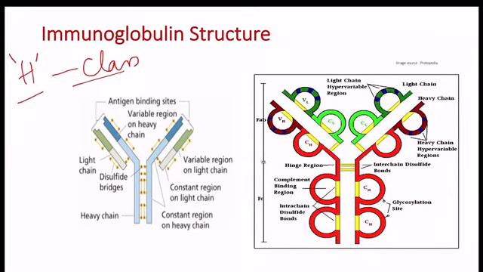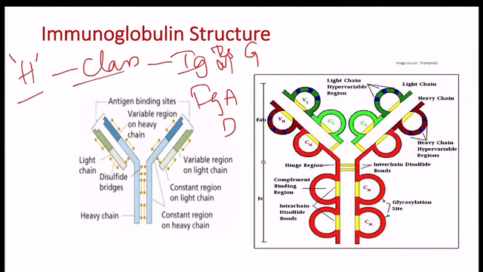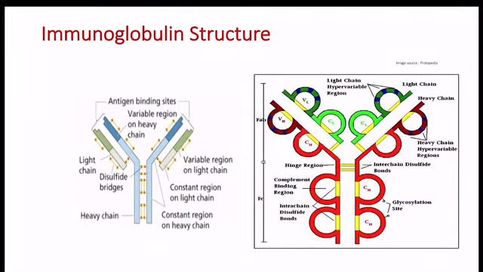Based on this structure of heavy chain, immunoglobulins are classified into IgM, IgA, IgD, IgG and IgE. M, G, A, D, E. These heavy chains are structurally and antigenically distinct for each class of immunoglobulin. They differ in their size and carbohydrate content also. The complement binding site is present in the heavy chain in the constant region, that is CH2 domain. Light chain.